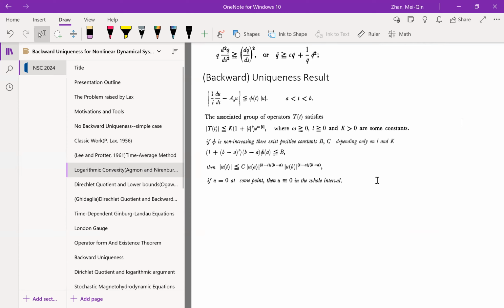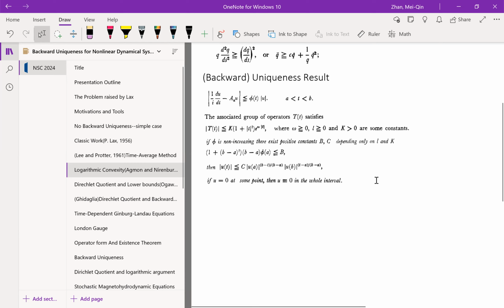And then if phi is non-increasing, and there is a lower bound of phi on [a, b], and phi of a is bounded from above, then they prove that the norm of u(t) is bounded by the norm of u(a) to the power (b minus t) divided by (b minus a), times the norm of u(b) to the power (t minus a) divided by (b minus a). And then the corollary is that if u equal to 0 at some point, it has to be identically equal to 0.